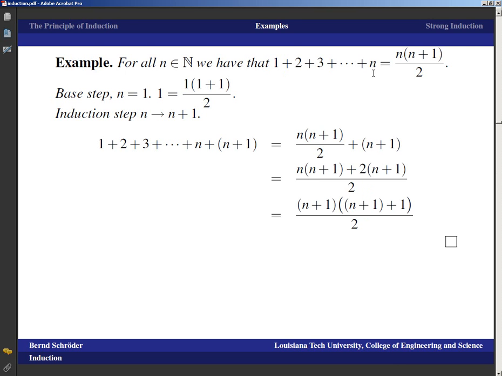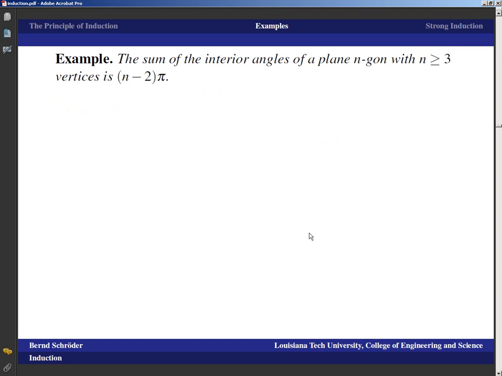We wanted to show that this formula with n replaced by n plus 1 is true also, and that's what this part does here. Okay, now the interesting thing about induction is that induction doesn't just work for stuff that you can write down as a formula.